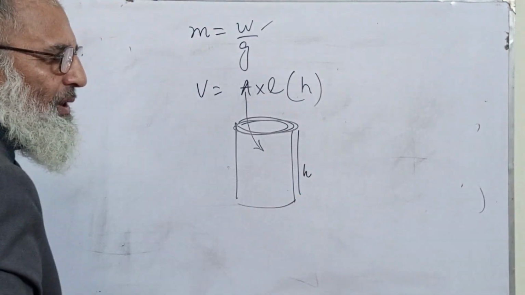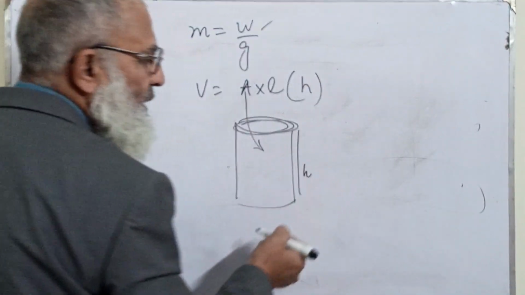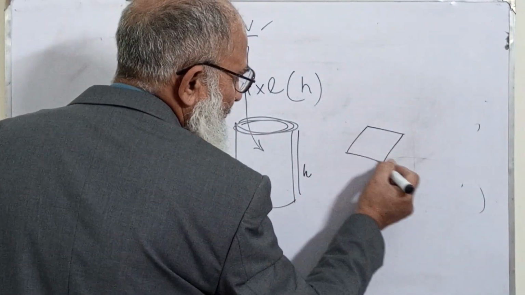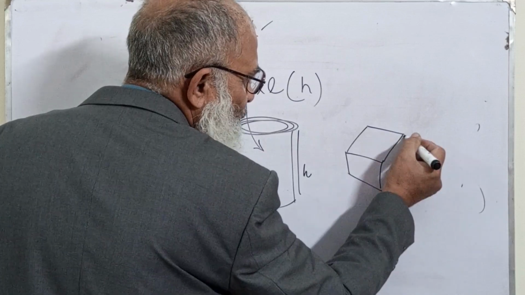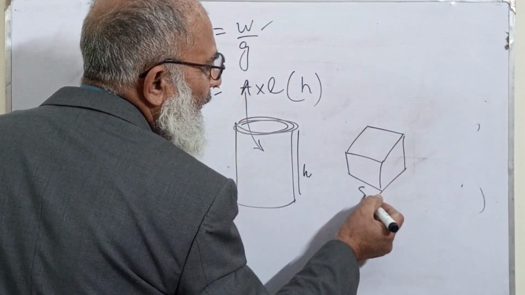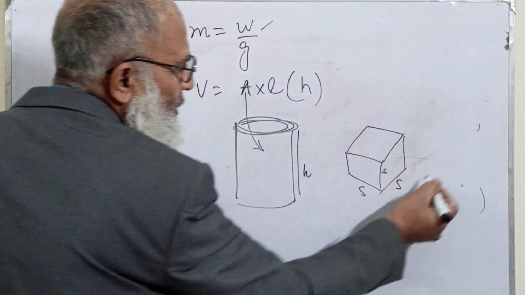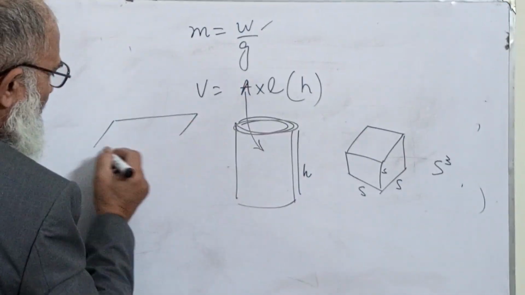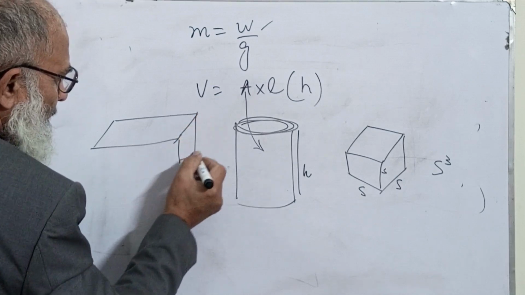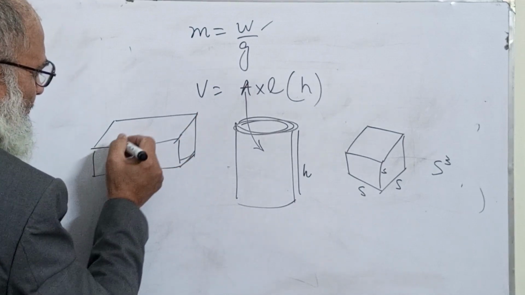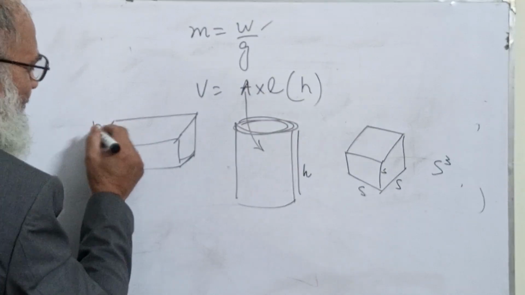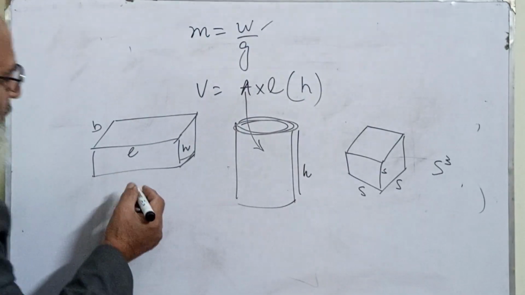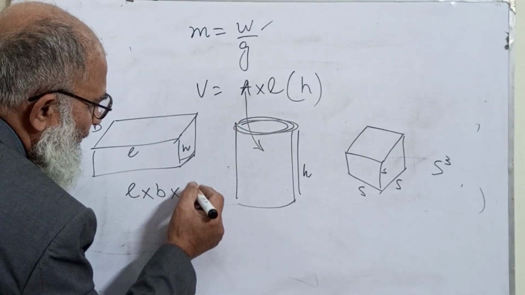If it is a cube, each side is s, so it is s cube. For a cuboid, the volume is length into breadth into height, because length has already been consumed over here.